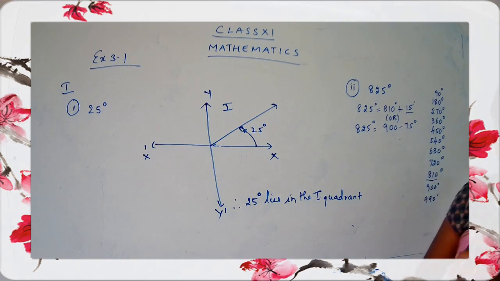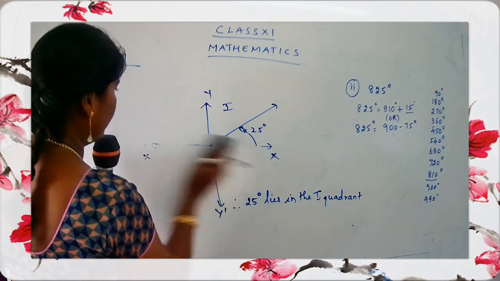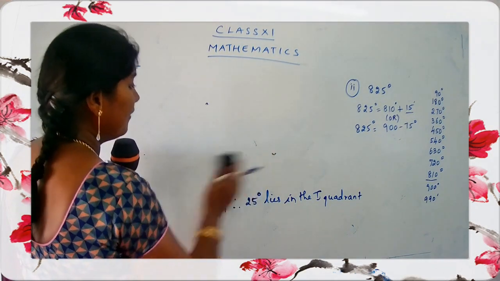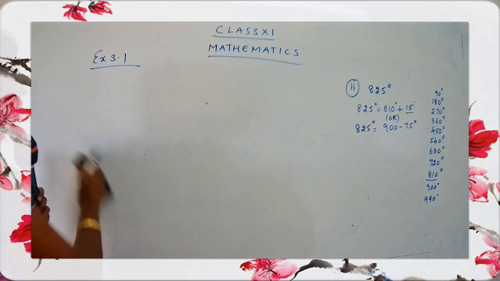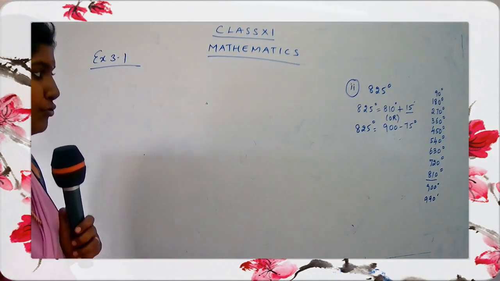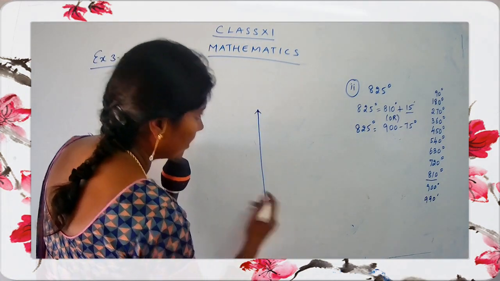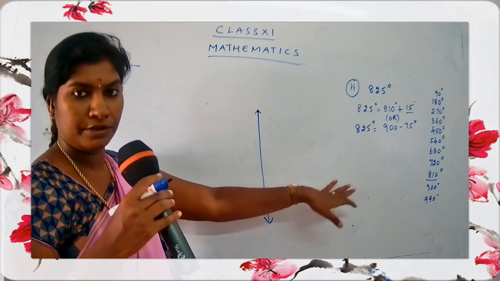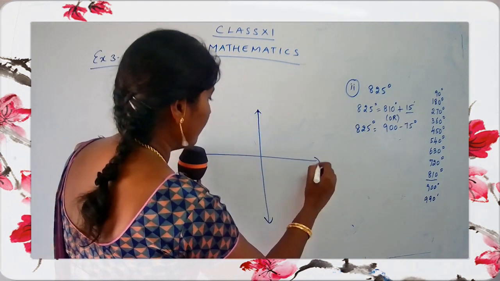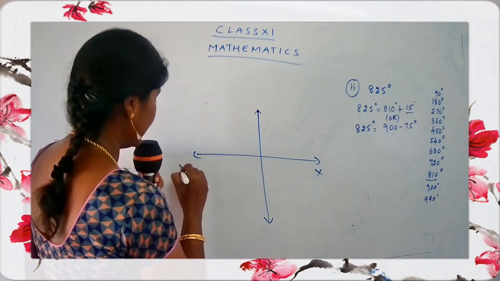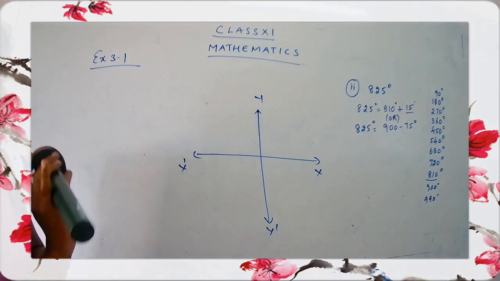Now let's go for the x-axis and the y-axis. For every sum, you have to draw the axis. You cannot continue in the same figure; we have to do it again for new sums. I am going to draw the figure over here. You have to draw the figure below it. Just draw the x-axis and the y-axis, X dash, Y dash. So we have marked the axis.